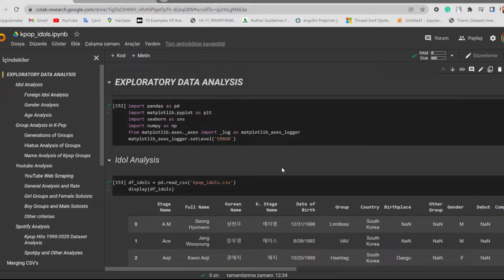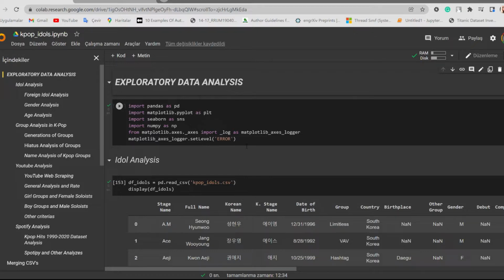Hello everyone, our group name is 13 Gigalit and our project name is Predict the K-pop. What we are trying to do is get YouTube and Spotify data, and also data sets about K-pop idols and groups, and merge these data sets into one data set and do a regression on it for predicting the views. But first we had to do exploratory data analysis.